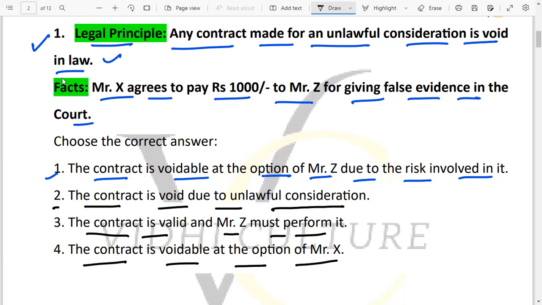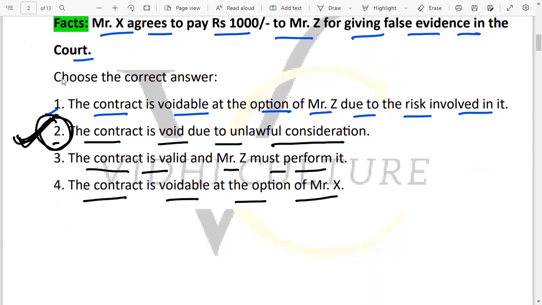So taking into consideration the legal principle and the fact of this question, the right answer of this question is option number 2. Option number 2 is the right answer, which says that contract is void due to unlawful consideration, because the consideration given here is absolutely unlawful in nature, so it will be a void contract.